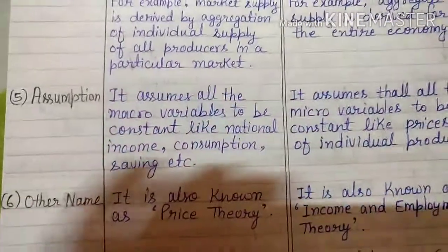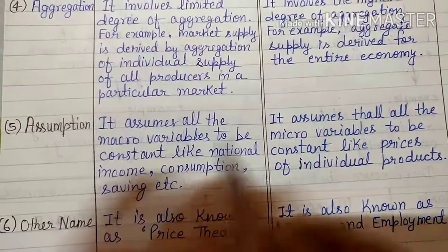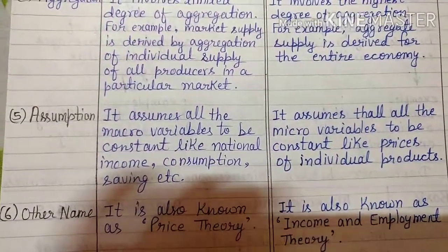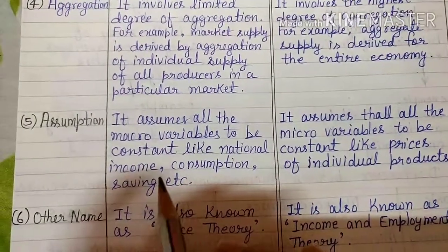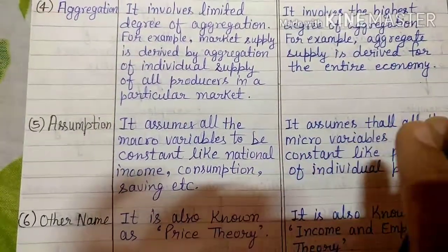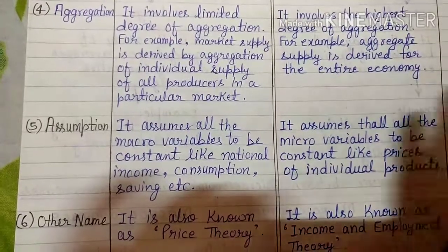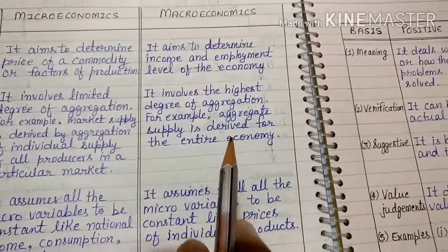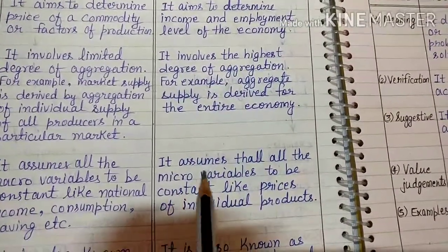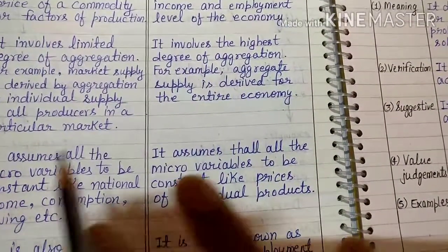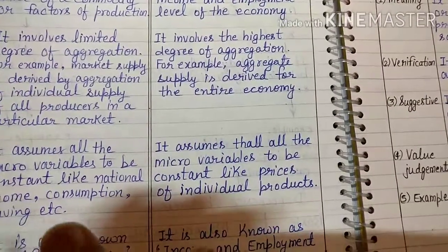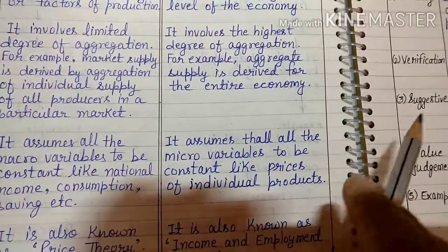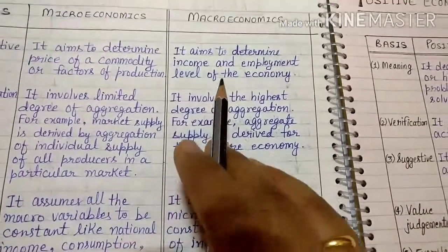Now if we talk about assumptions, when we are studying microeconomics, we are assuming all the macro variables like national income, consumption, saving, etc. remain as they are. In the same way, when we are studying macroeconomics, we are assuming the micro variables to be constant, they remain the same and will not change, like the prices of individual products.